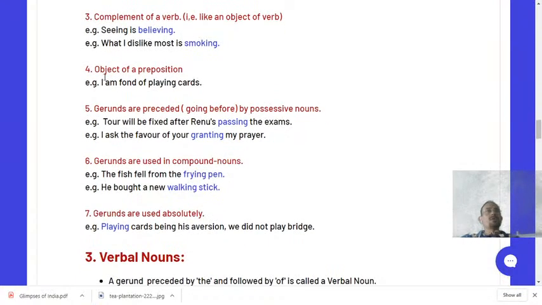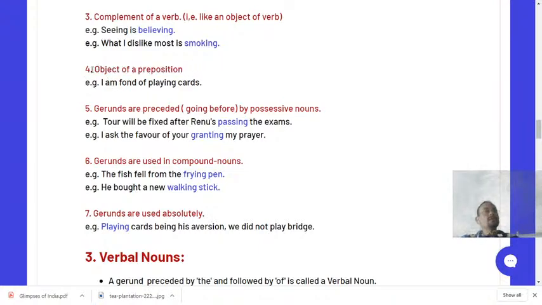Now let's move on to the next use, that is object of a preposition. Dear students, always remember, object means something that goes after the verb, or something that goes after the preposition can also be called object. So it's better you learn in this manner. Something that goes after is object, something that goes before is called subject. So here object of the preposition means after the preposition.